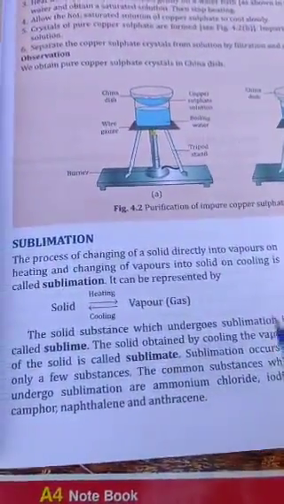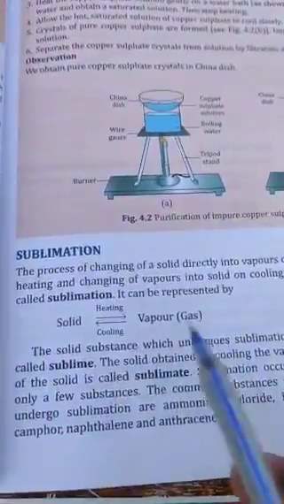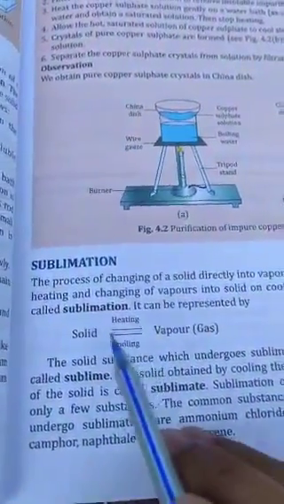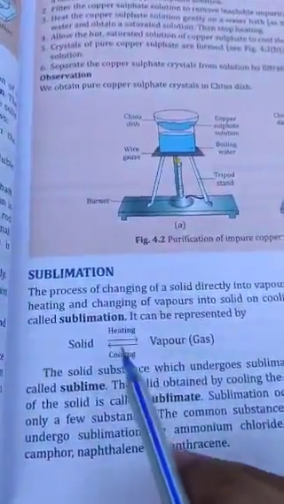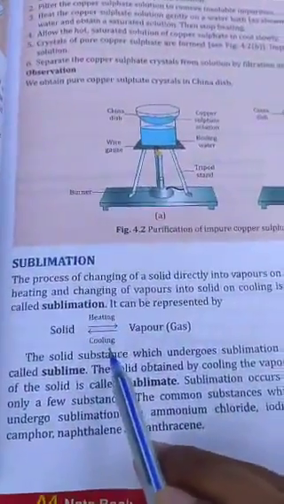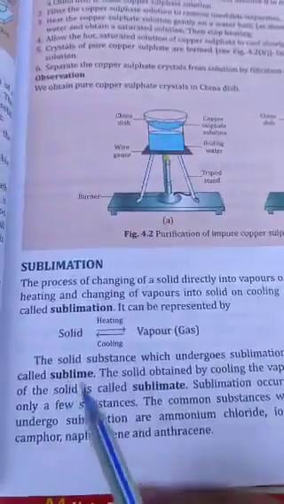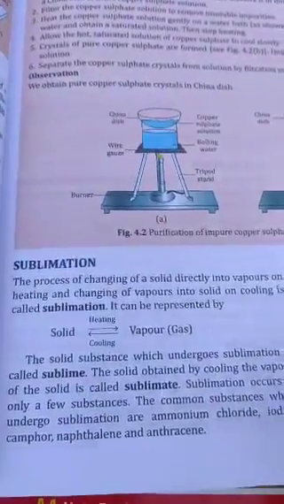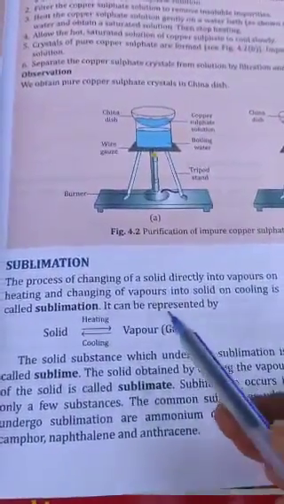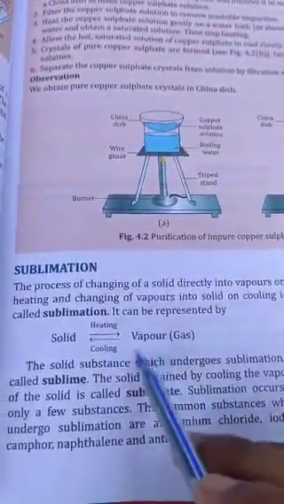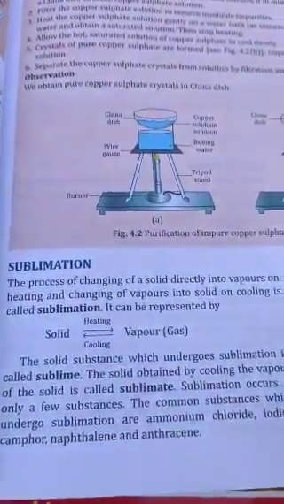For example, we take camphor. Camphor is a solid. When this solid undergoes sublimation, that solid is called sublime. The solid obtained after cooling is called sublimate.